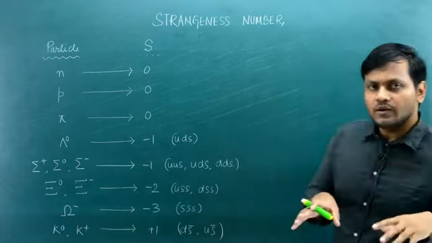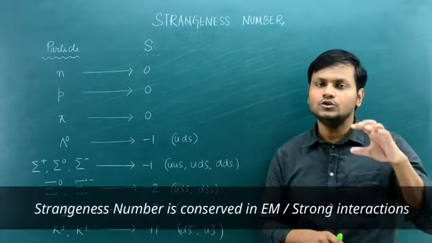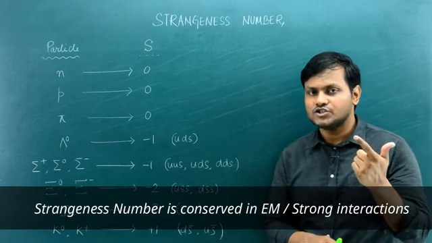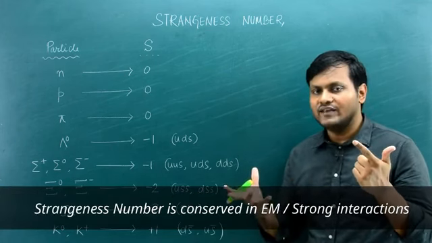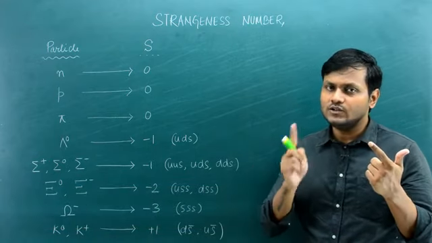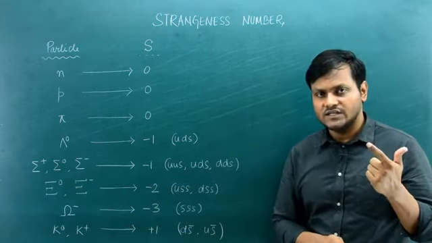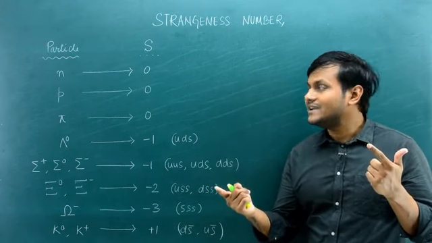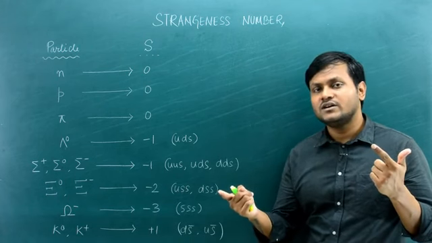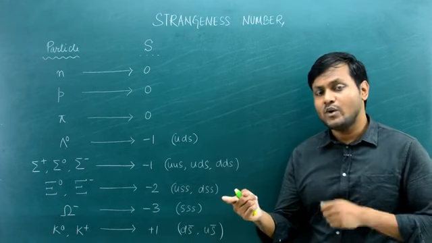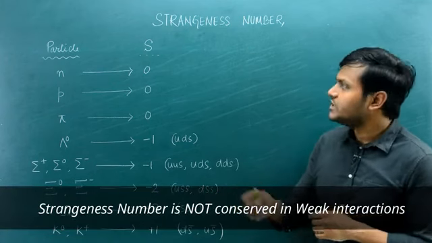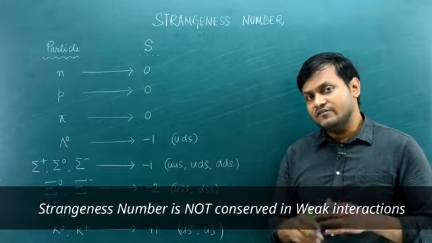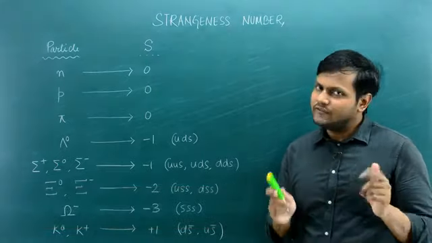So the strangeness quantum number is conserved only in those cases which involve either the electromagnetic interaction or the strong interaction. So interactions which involve electromagnetic force or the strong force, only in those cases the strangeness number is conserved. But whenever we look at decay processes where the particle may decay into further particles, in those cases where a weak interaction is involved, the strangeness number is not conserved. It may change if it involves the weak interaction. So let's look at a few examples.